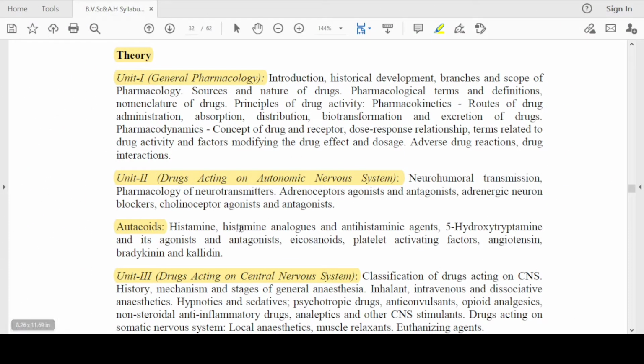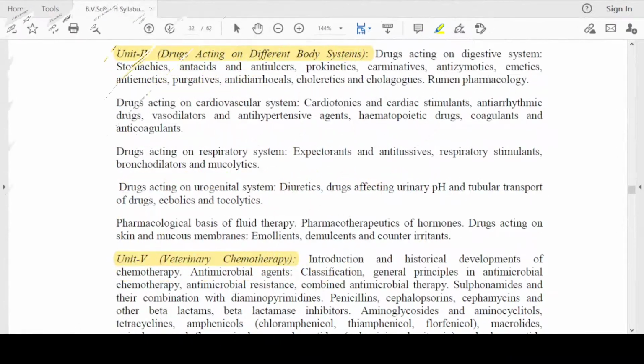Moving on, we will discuss the syllabus for the different subjects, and let's start with veterinary pharmacology and toxicology with the theory portion. In the theory portion of veterinary pharmacology and toxicology, we have a total of 6 units. The first unit deals with general pharmacology. The second unit deals with drugs acting on the autonomic nervous system, and the third unit deals with drugs acting on the central nervous system.